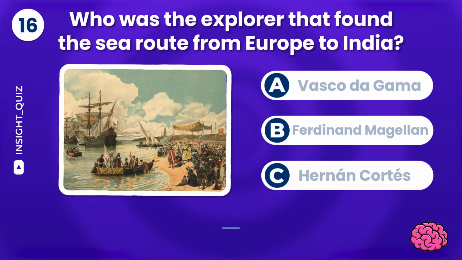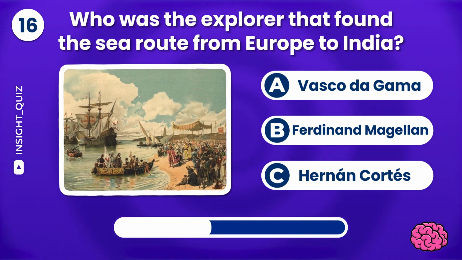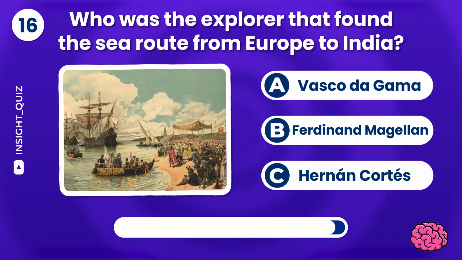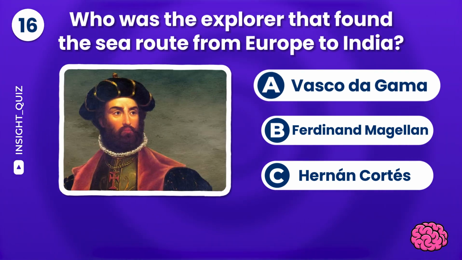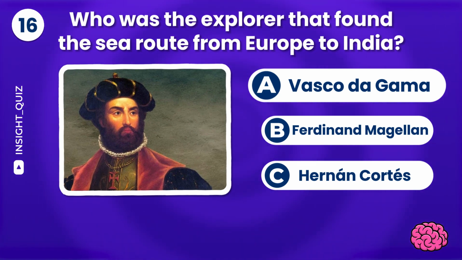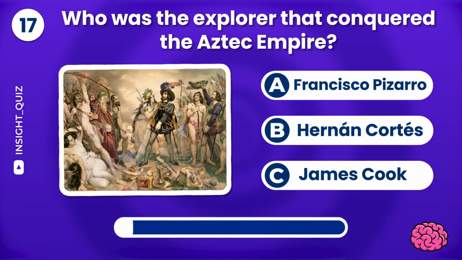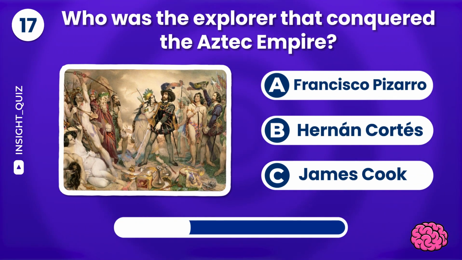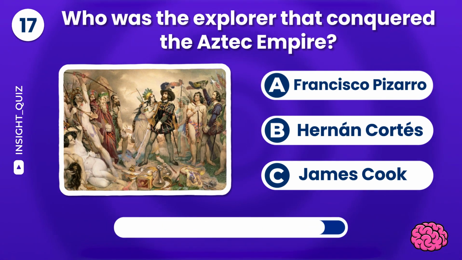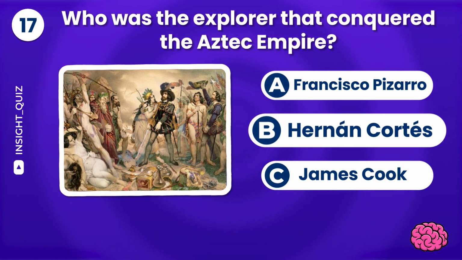Who was the explorer that found the sea route from Europe to India? Vasco da Gama, Ferdinand Magellan, or Hernán Cortés? That explorer was Vasco da Gama. Who was the explorer that conquered the Aztec Empire? Francisco Pizarro, Hernán Cortés, or James Cook? That explorer was Hernán Cortés.